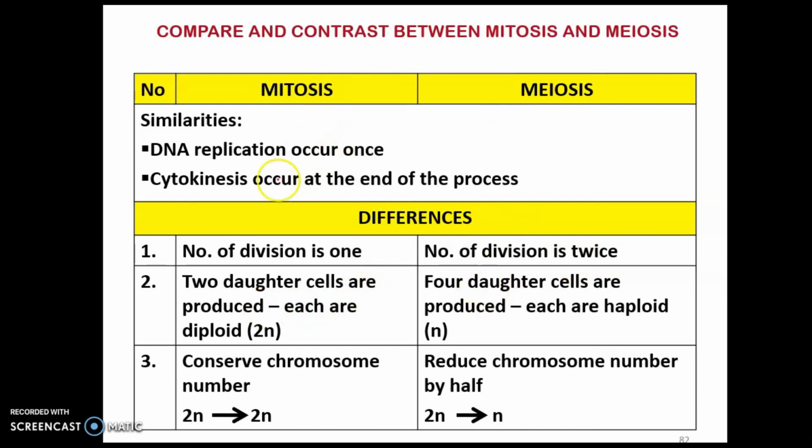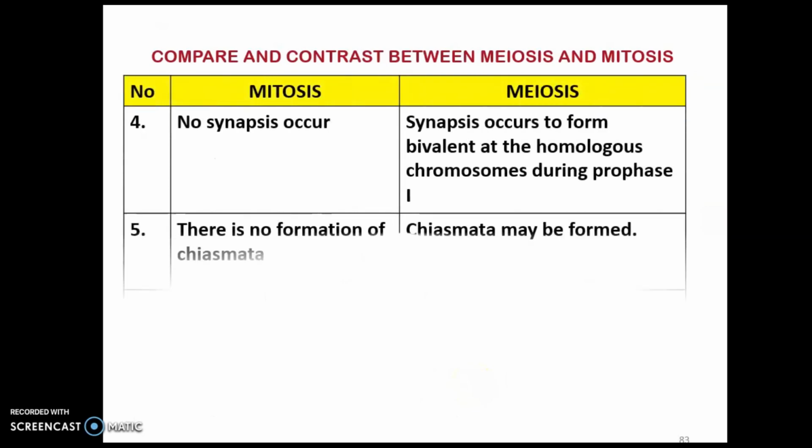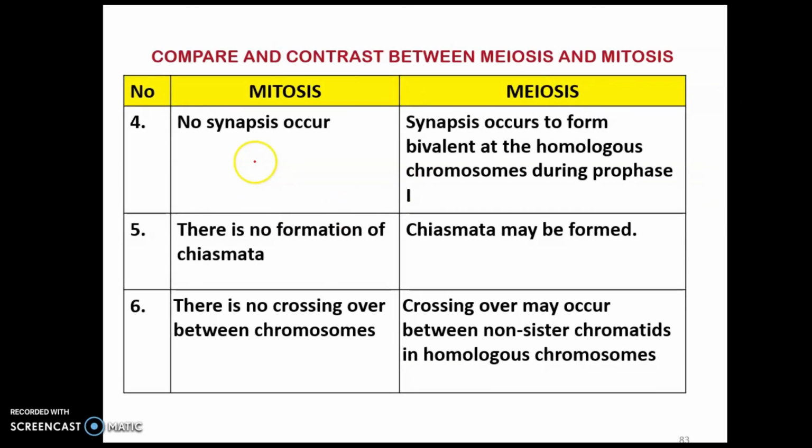And then the number of chromosome in mitosis, the daughter cell has same chromosome number as parent cell, but in meiosis, the daughter cell will only have half chromosome number from parent. So means the reduced chromosome number by half, from diploid to haploid. Okay. In mitosis, no synapses occur, but in meiosis, synapses occur at prophase one. There no formation of chiasmata, but in meiosis, chiasmata is formed, which is also during prophase one.